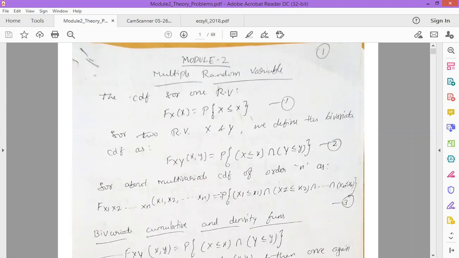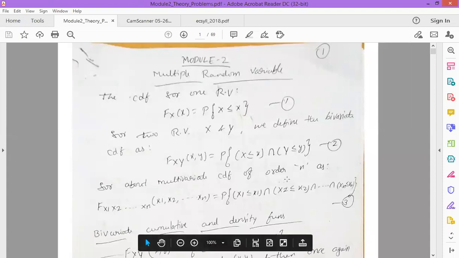The same equation can be rewritten as F of x1, x2, x3, up to xn in brackets, once again with small independent variables x1, x2, up to xn, which is given as probability of X1 less than or equal to x1 intersection X2 less than or equal to x2 intersection X3 less than or equal to x3 intersection X4 less than or equal to x4 and so on.